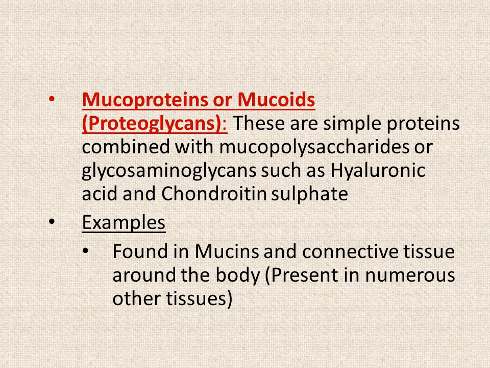So these are simple proteins which form bonds with glycosaminoglycans, which are a type of heteropolysaccharides, and in combination they form another type of conjugative proteins known as mucoproteins or mucoids or proteoglycans. And examples include the proteins which are found in mucins and connective tissues around the body.